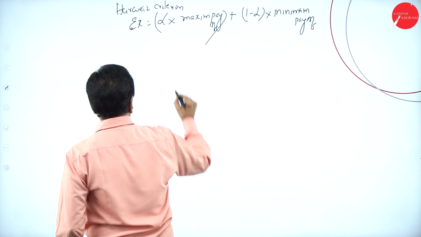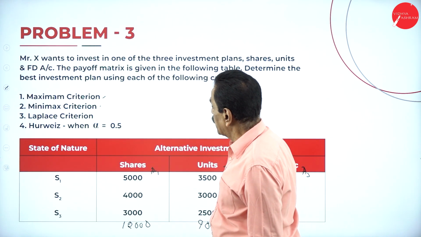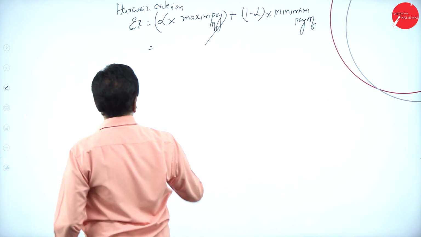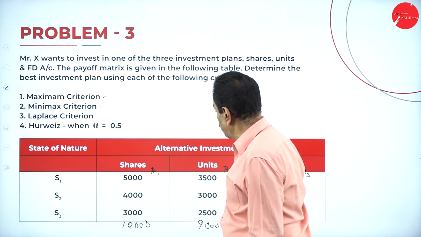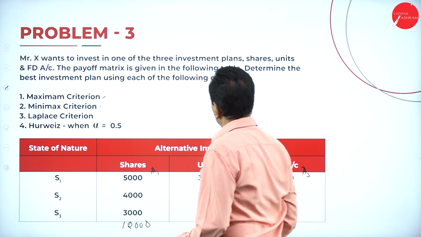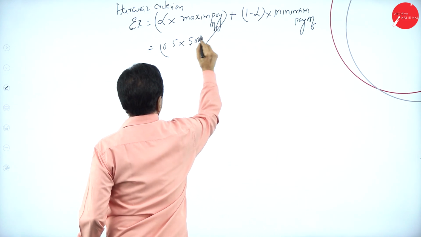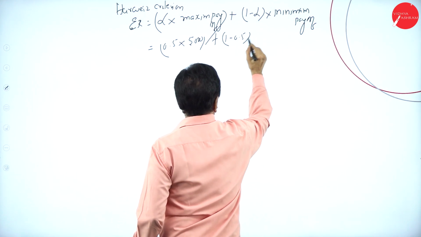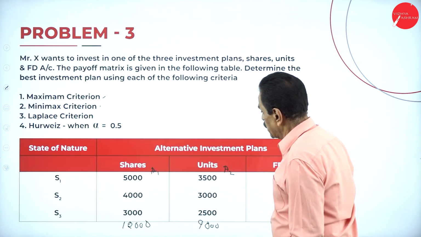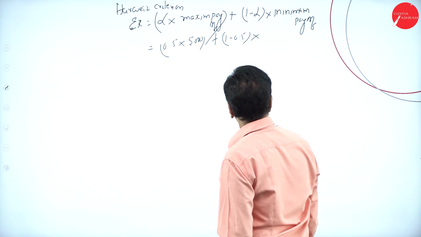So what's the value of alpha? Alpha is 0.5. What's your maximum payoff? Here 5,000, plus 1 minus 0.5 into the minimum payoff, which is 1,500.